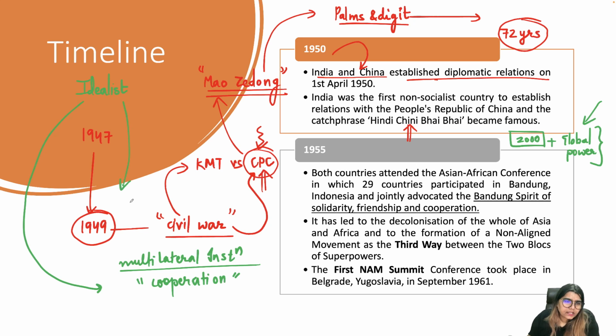Idealist, or more of a liberal institutions approach. He believed in that. Liberal in the sense of human rights, peace, and cooperation. He believed in those ideas. And that's why India was the first non-socialist country to establish a relationship with the PRC, and he thought that China would not be a challenge for us. Although Sardar Patel was there at that time, and he was skeptical about the position of China, he warned Nehru that China will attack us, so we should be prepared.